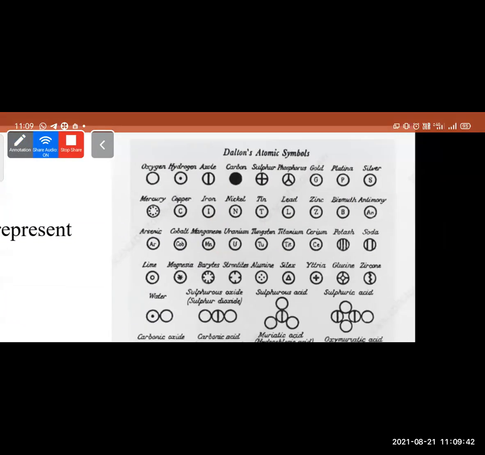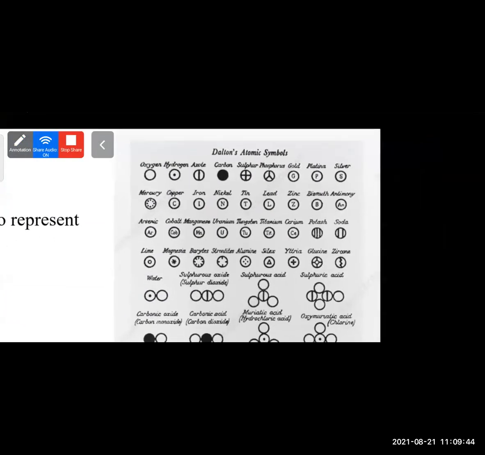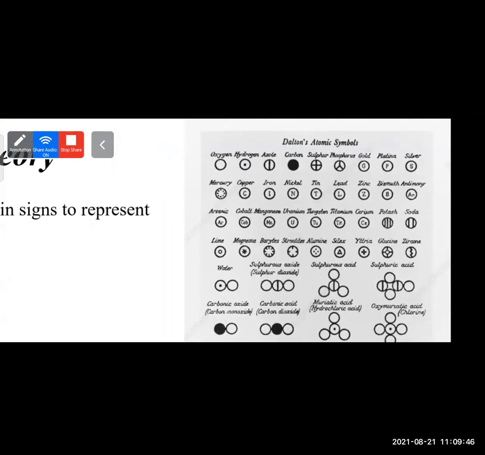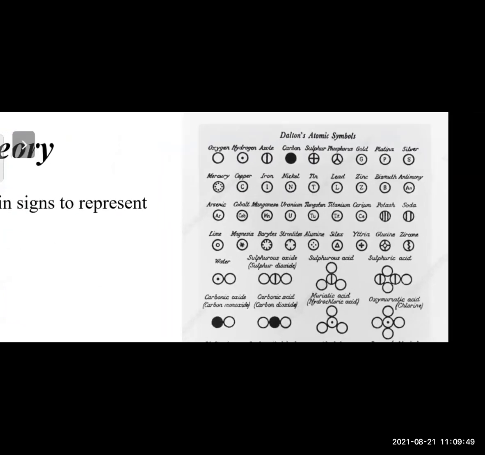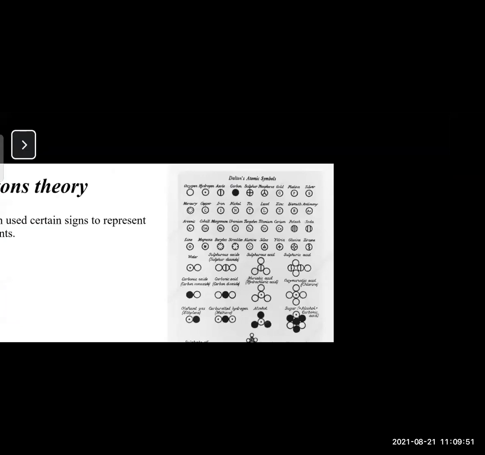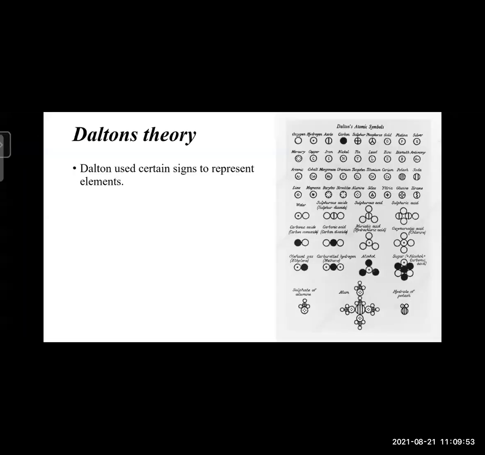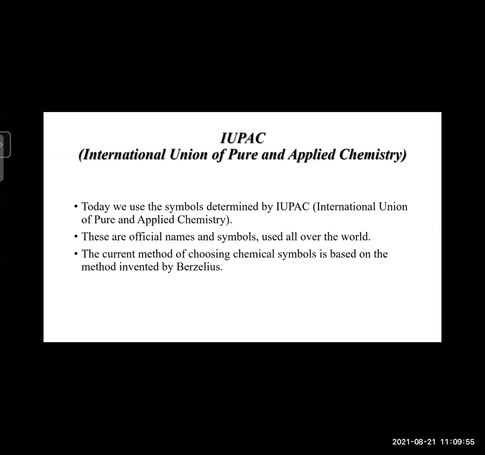In this way, he gave some symbols and signs to represent the chemical names of elements. Now IUPAC nomenclature is given in the same manner.